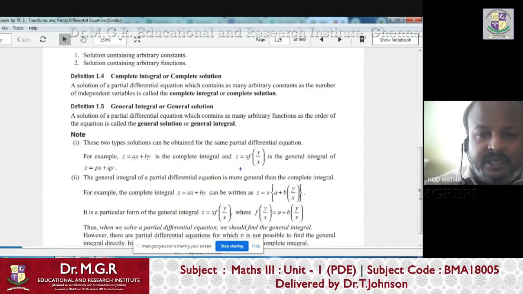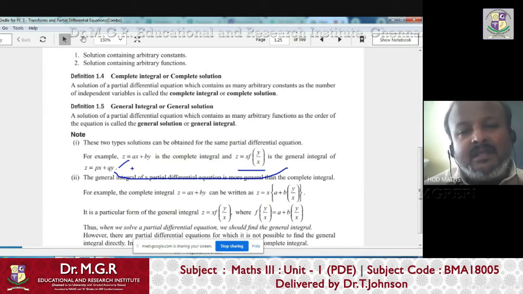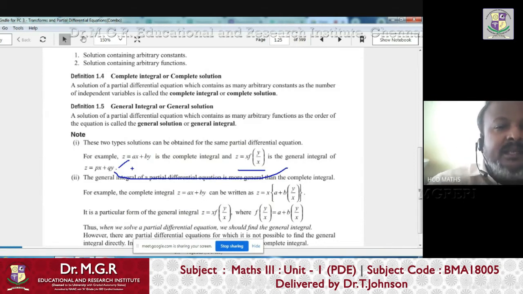So z equals to x into f of y by x is called the general solution of the PDE. At the same time, z equals to ax plus by is called the complete solution of the same PDE. So the same PDE has a complete solution and also a general solution. Only thing is, if you want to move from complete solution to general solution, you have to replace the arbitrary constants with an arbitrary function, right?